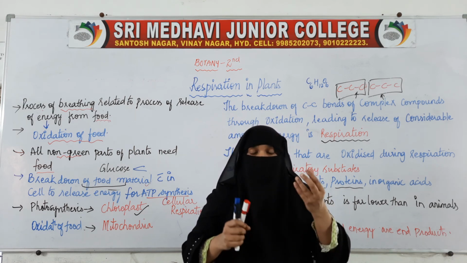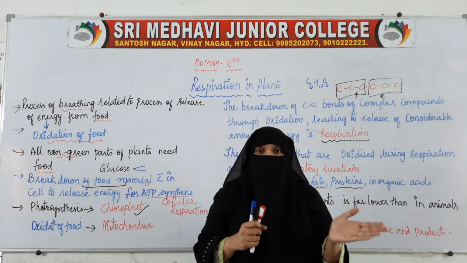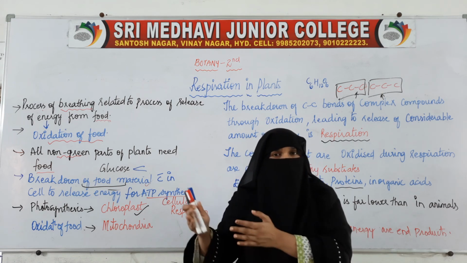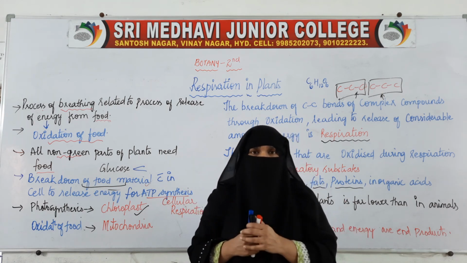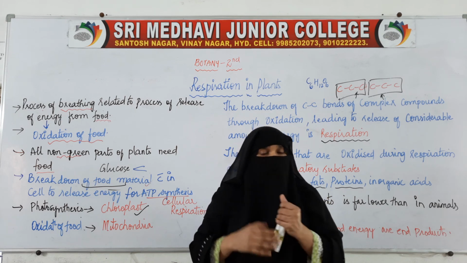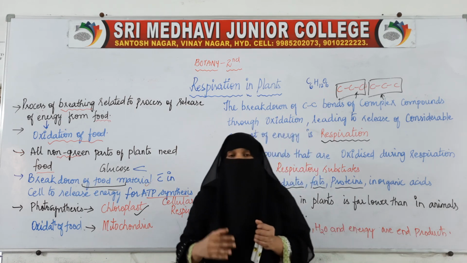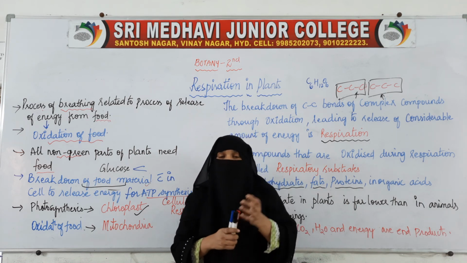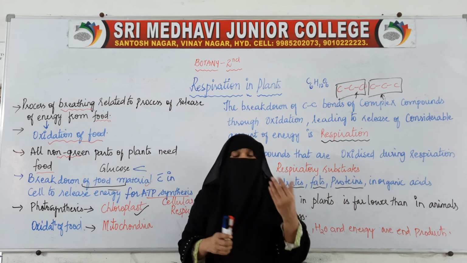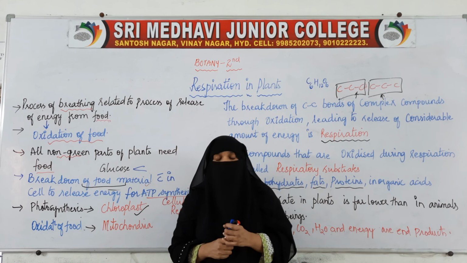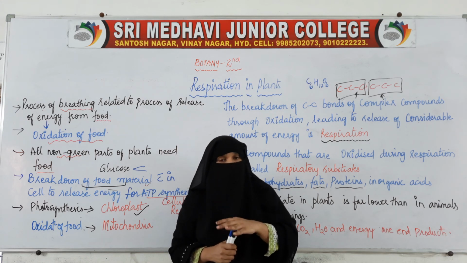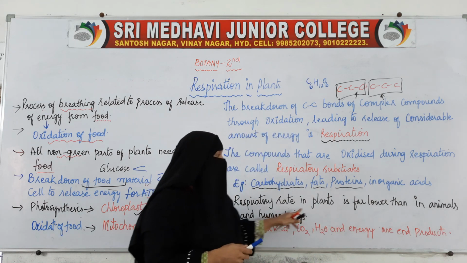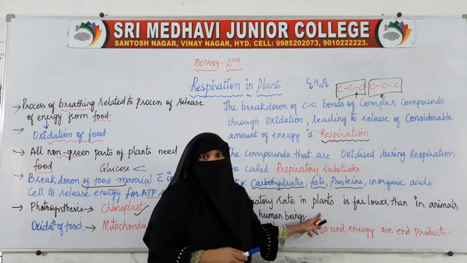We do a lot of work, we exercise, from morning to evening. Even animals move here and there, they bark, they go, they don't stay in one place for a long time. So they require energy. The energy needs of animals and human beings are more when compared to plants, so the respiration rate is also more, and energy utilization is very less in plants. That is why the rate of respiration is also less in plants.